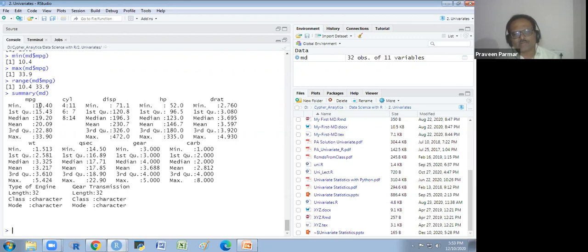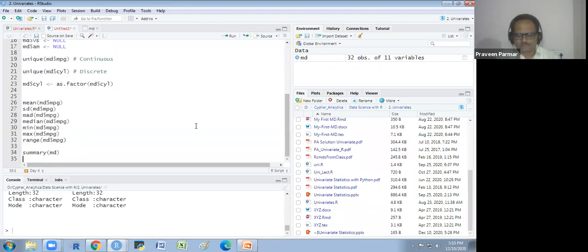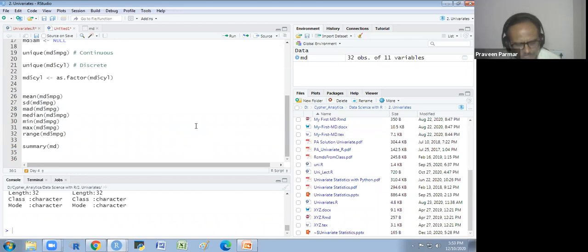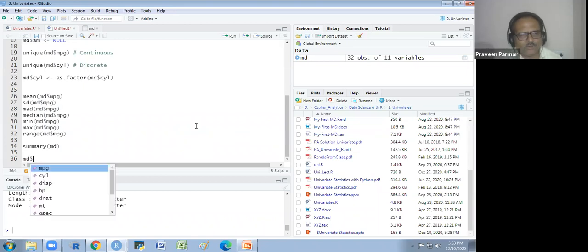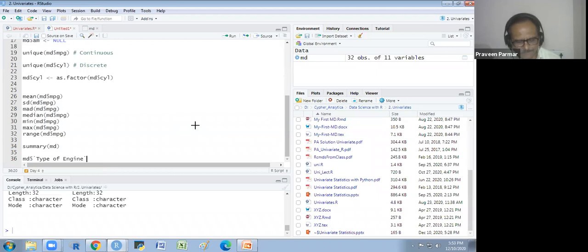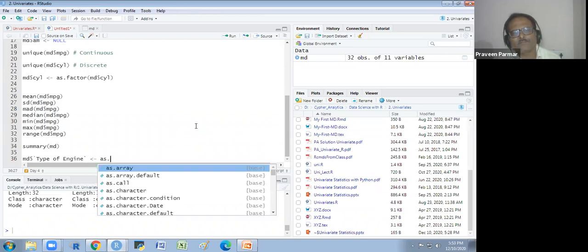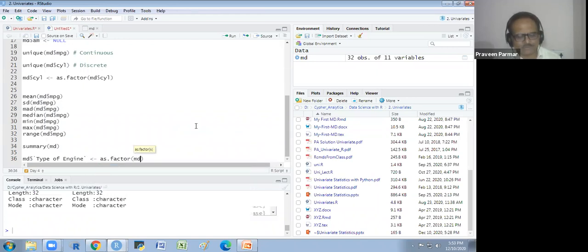So whenever you have a character variable, you will convert it into a factor and you could get a table like cylinder. So I convert type of engine into a factor and then I will show you the summary again. I will convert type of engine as a factor, MD dollar type of engine.